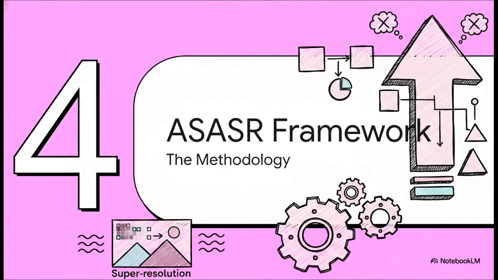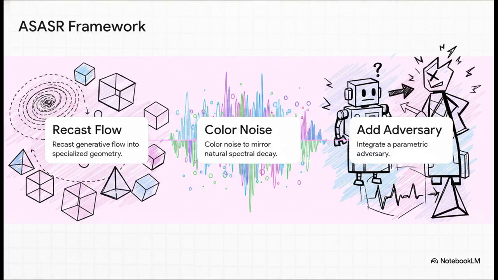Section 4, the ASSR framework. Now that we've got the theory down, let's look at the actual engine they built to make this happen. Say hello to the adversarial Sobolev alignment for super resolution, or ASSR. We can boil this dense process down into 3 really elegant steps. Step 1, recast the generative flow. That's moving the AI into our special geometric sandbox.